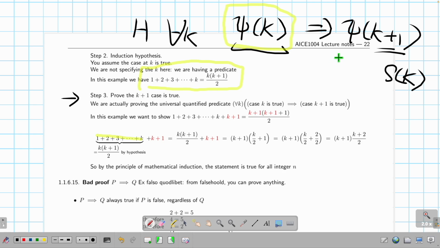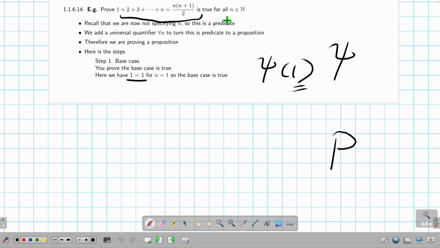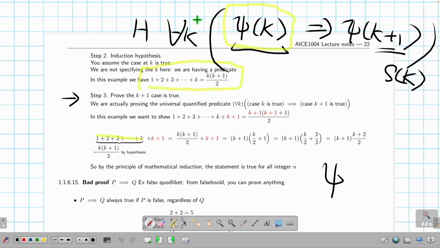Then go back to page 2. I have Peano axiom number 5, saying that if the base case k is true and this big chunk of thing is true, then this whole thing is true for any integer. That's how you prove this is true for any integer. Important: I'm saying natural number, I made a mistake, not integer, okay? Because if n is negative, this is false. So this is mathematical induction.